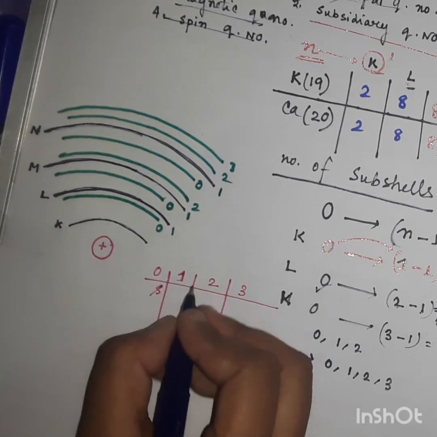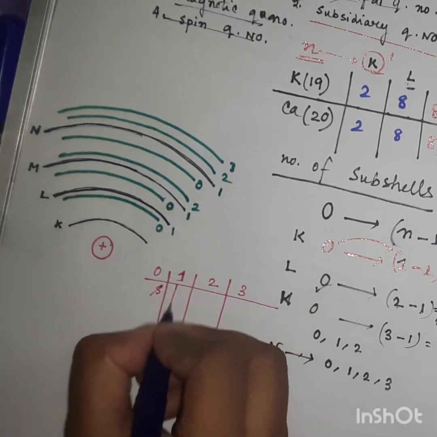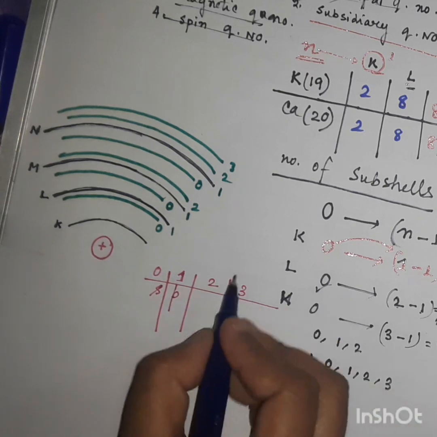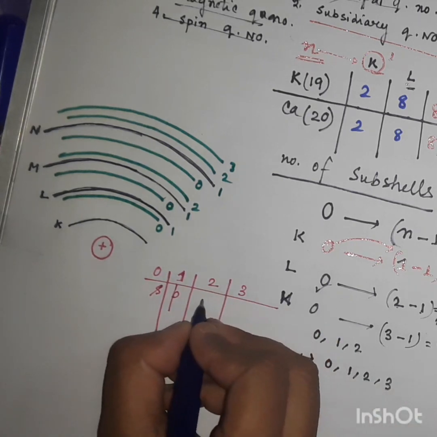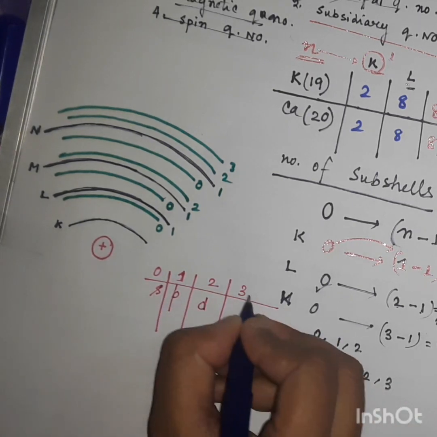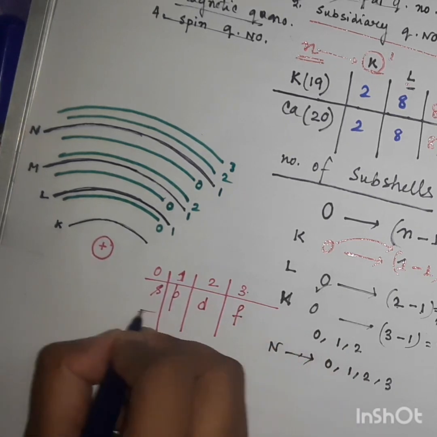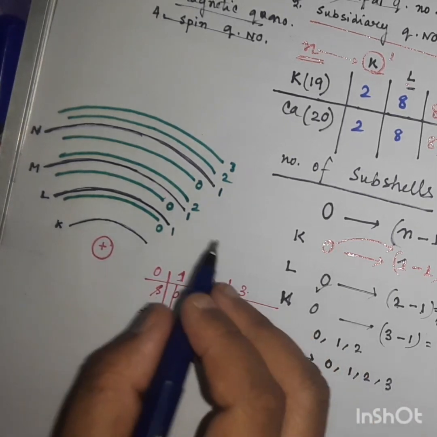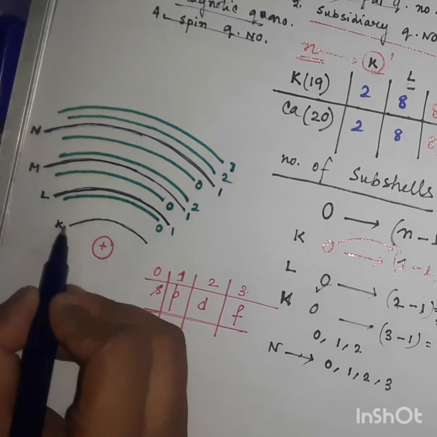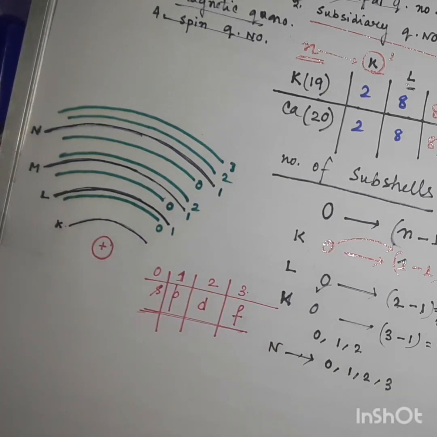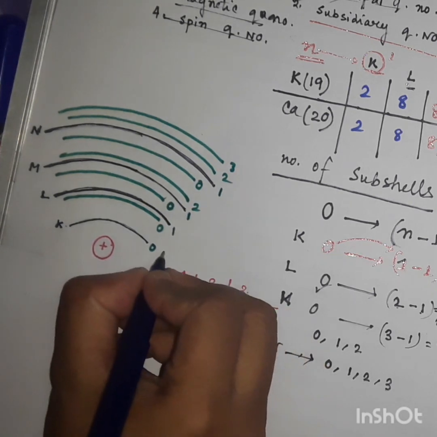When it is marked as 1, then it is p orbital. When it is 2, then it is d orbital, and for 3 this is f orbital. You have to remember this. So what is happening for K? There is only 0, which means K only has one s orbital.